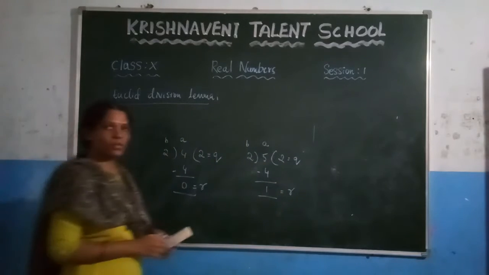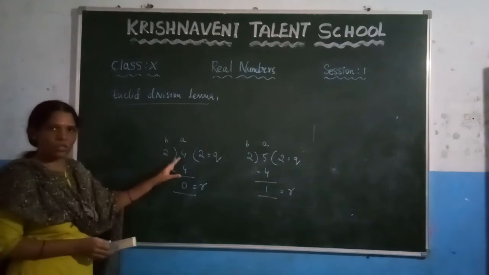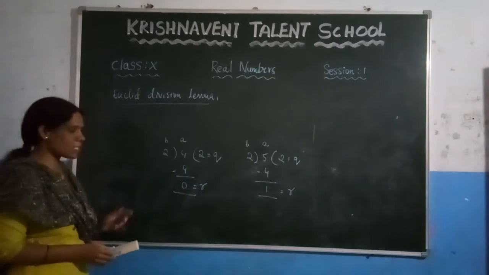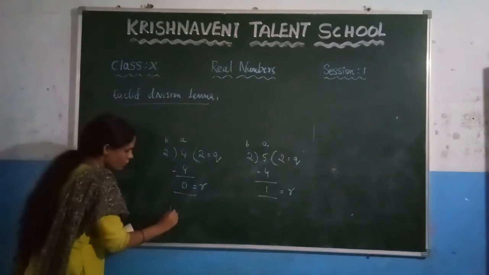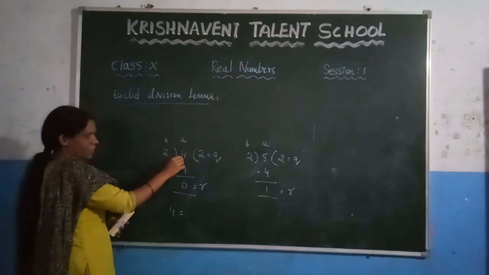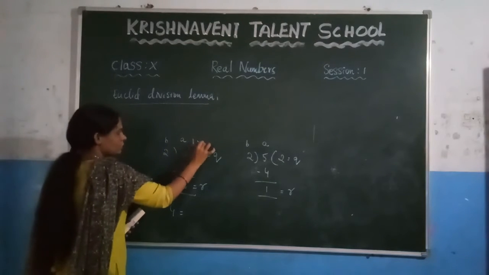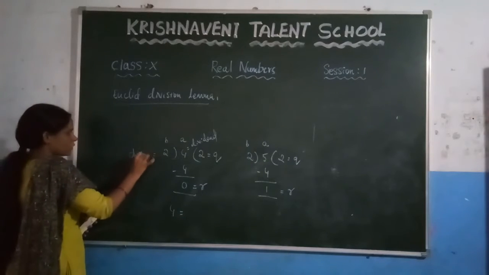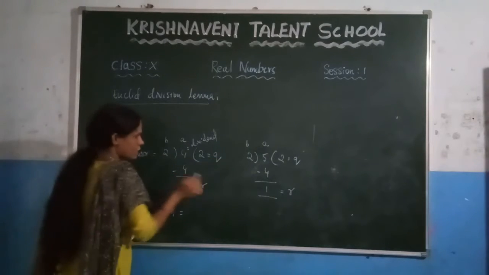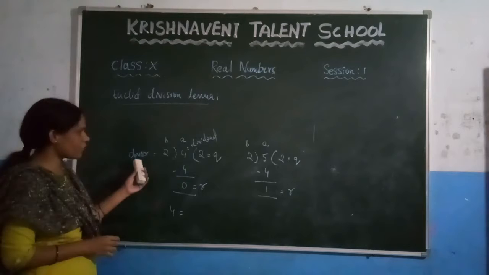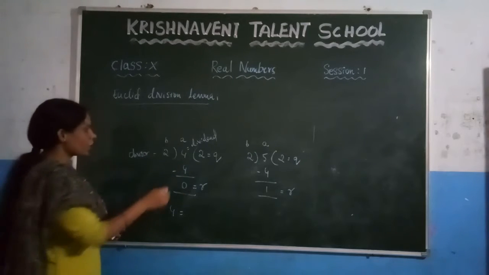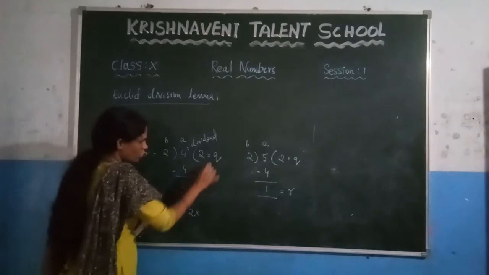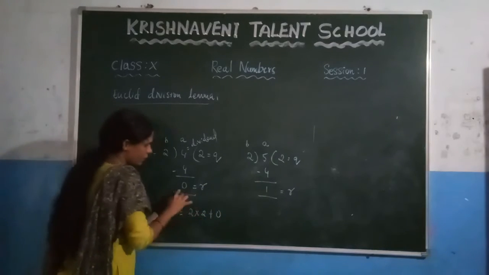Now you know that by the divisibility rule, dividend is equal to divisor into quotient plus remainder. Based on this, we can write 4 is equal to divisor 2 into quotient 2 plus remainder 0.